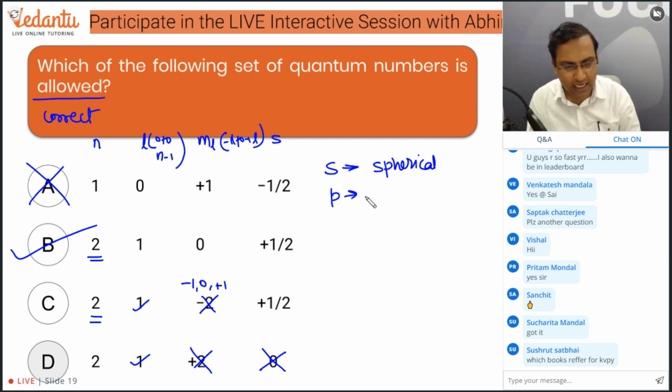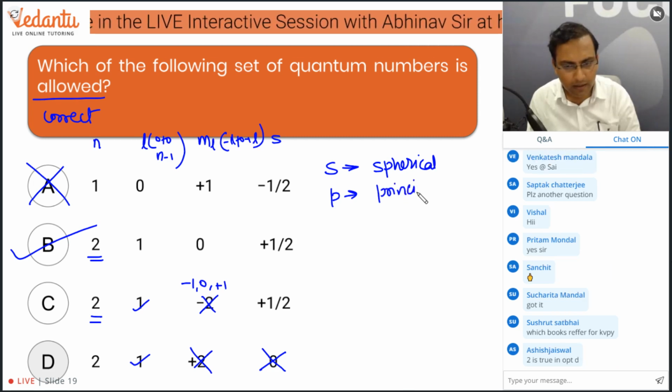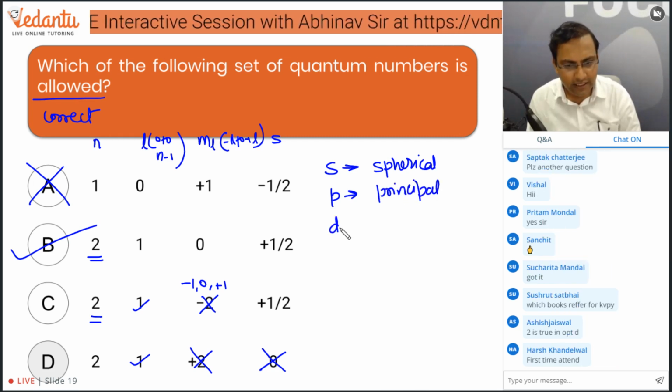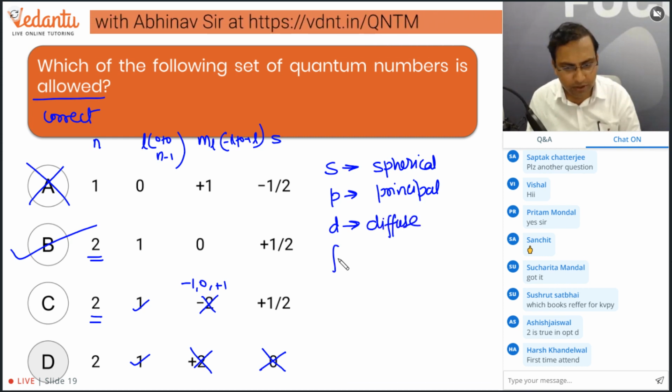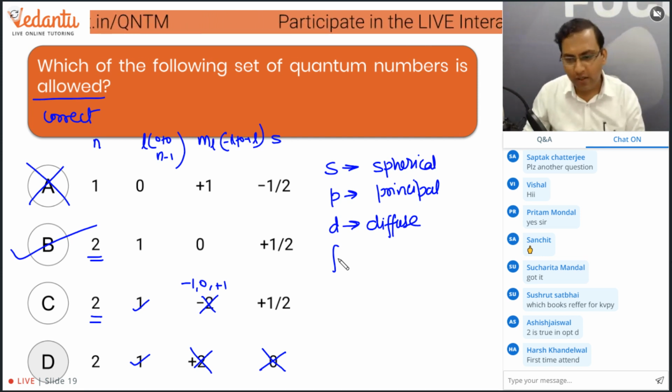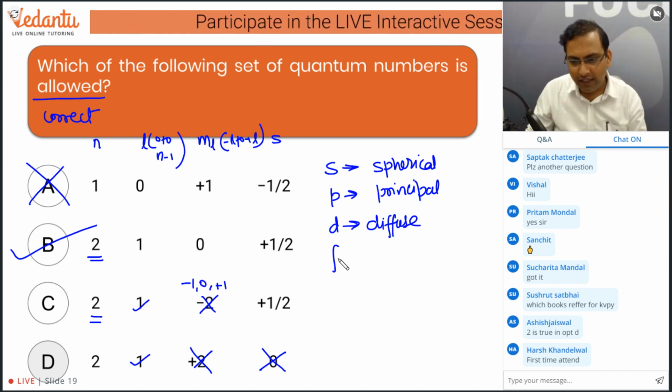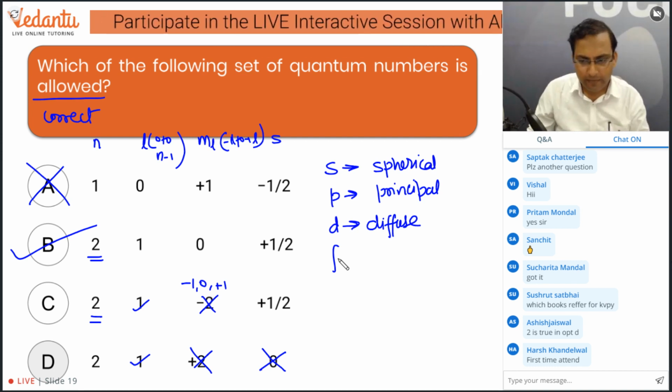P subshell stands for principal. D stands for diffuse. And F subshell stands for fundamental. It stands for fundamental. Okay. So this is what we are getting.